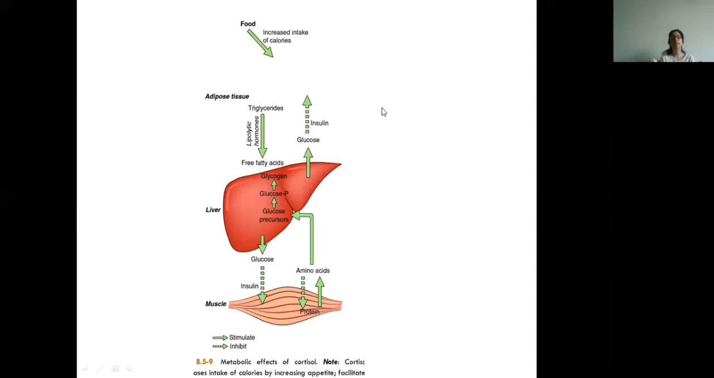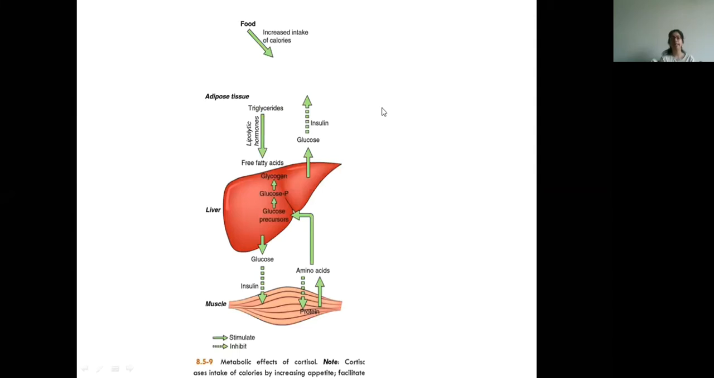So food enters into adipose tissue. It is converted into triglycerides. These triglycerides are converted into free fatty acids. And then this free fatty acid will enter into the liver, and they will be converted into glucose by gluconeogenesis. Now this step, glucose into muscle, the peripheral utilization which occurs with the help of insulin, is inhibited by cortisol. That is why it is a broken arrow.